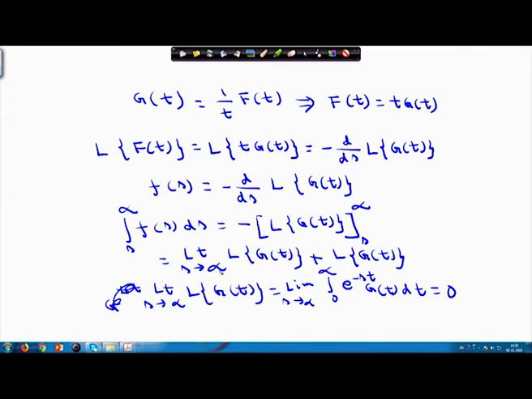Therefore you are left with 0 plus the Laplace transform of g(t).